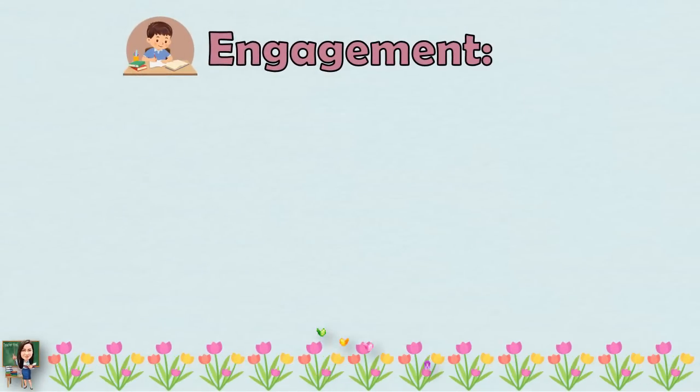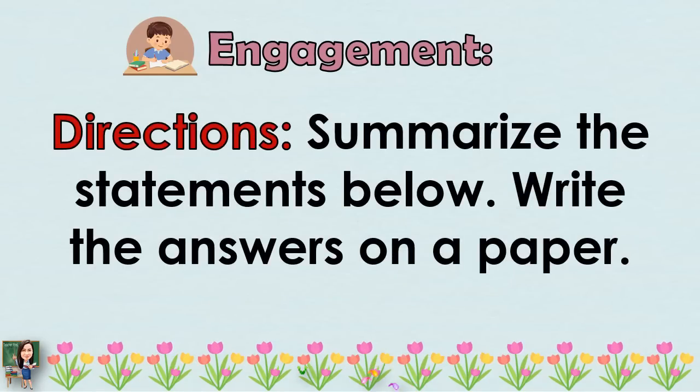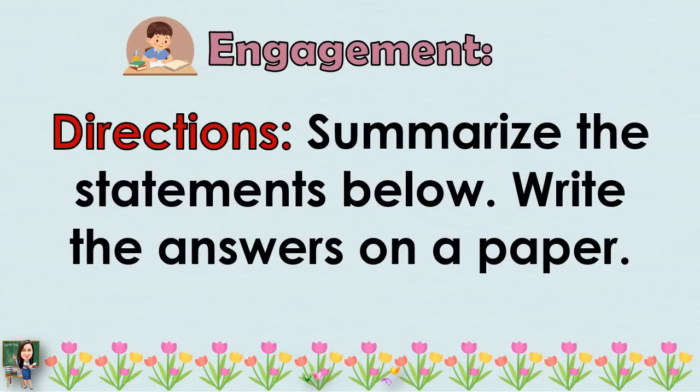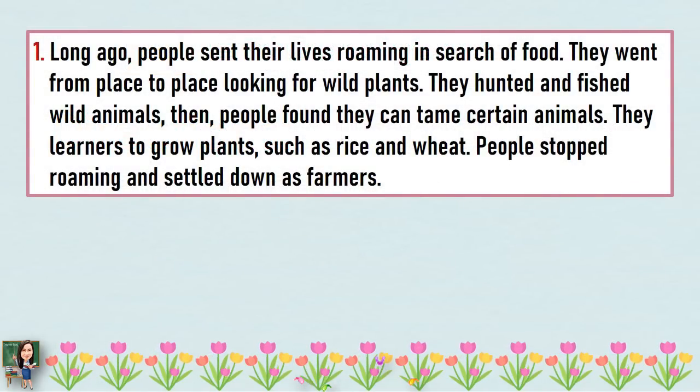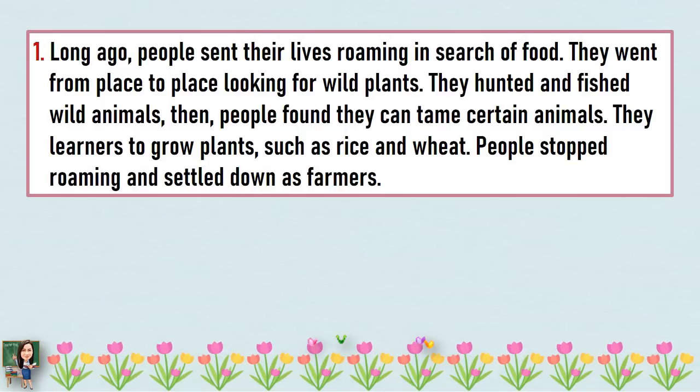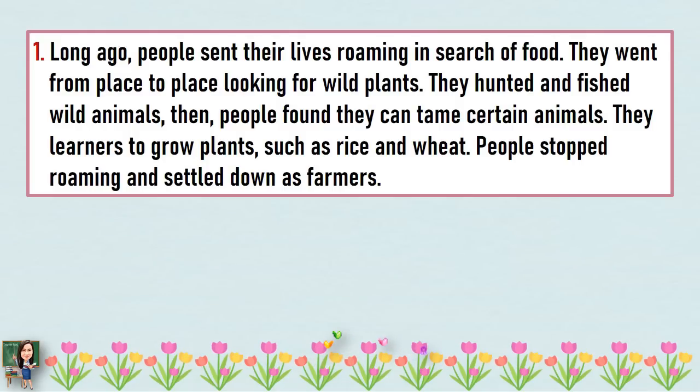And now for the engagement. Direction: Summarize the statements below. Write the answer on a paper. Number 1. Long ago, people spent their lives roaming in search of food. They went from place to place looking for wild plants. They hunted and fished wild animals.